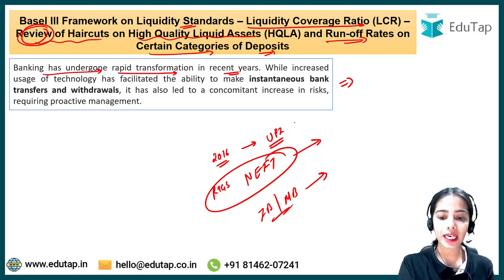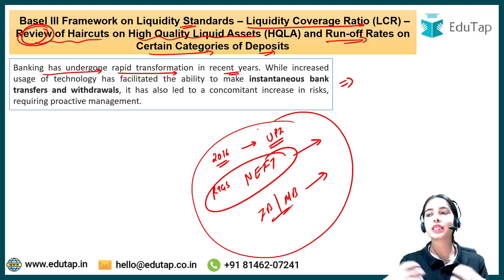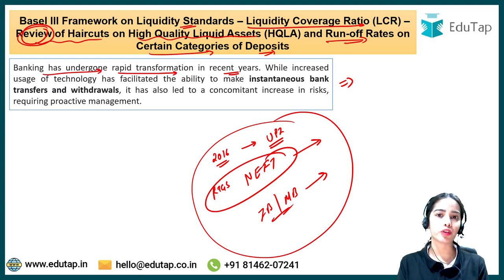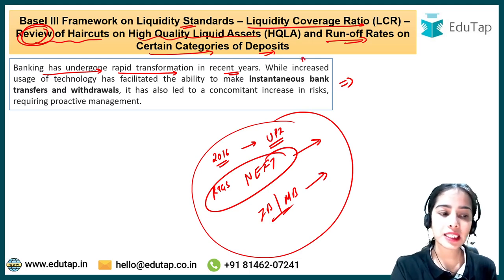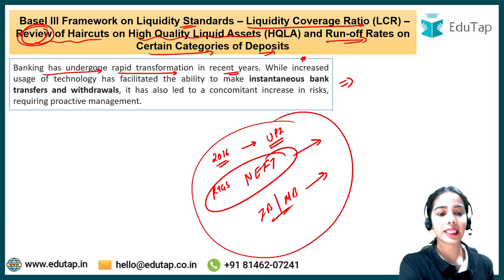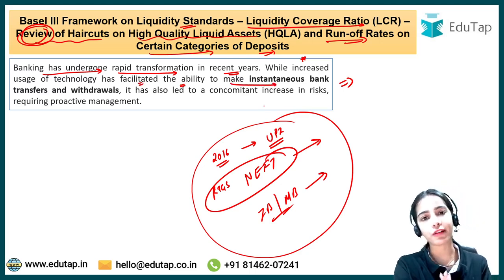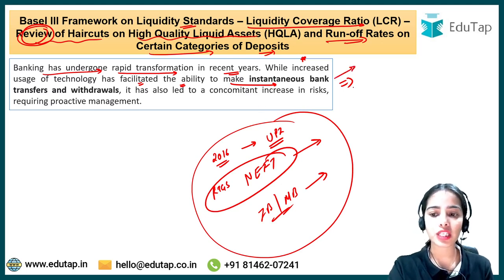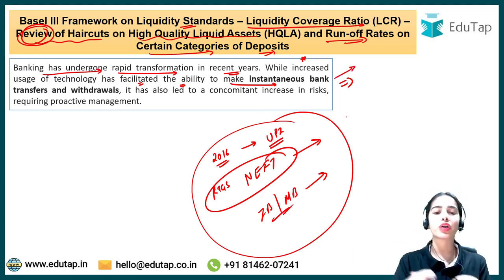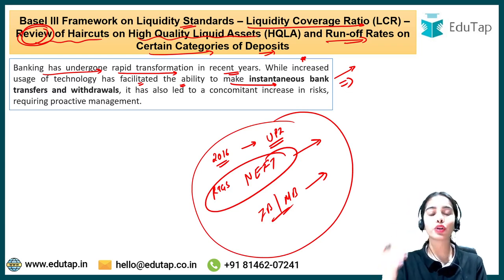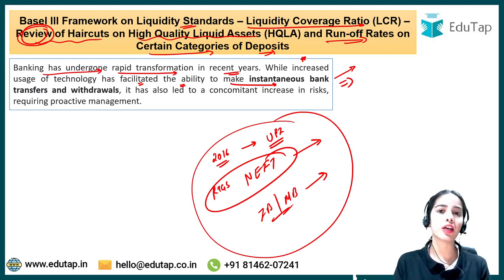With the advent of so many systems around us, banking has undergone rapid transformation in recent years. There is increased usage of technology. This has facilitated the ability to make instantaneous bank transfers and withdrawals. If you want to transfer money to a relative, a merchant, or anyone, you are able to do it very easily.